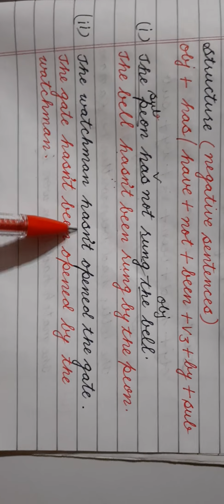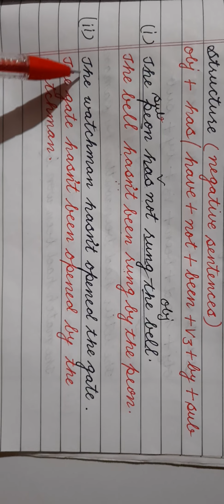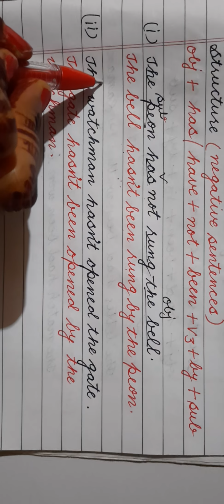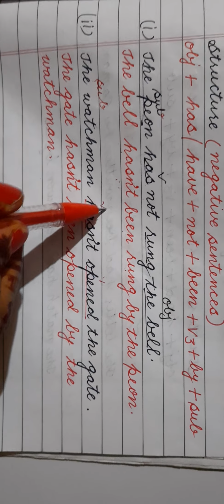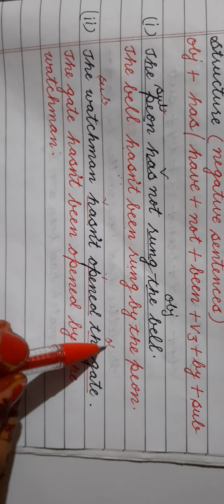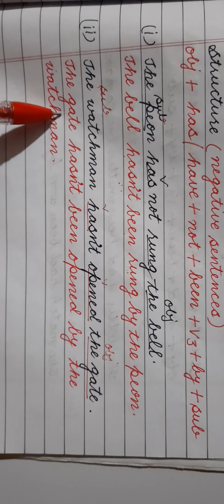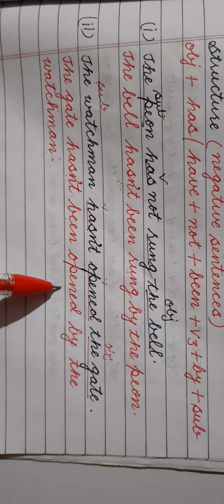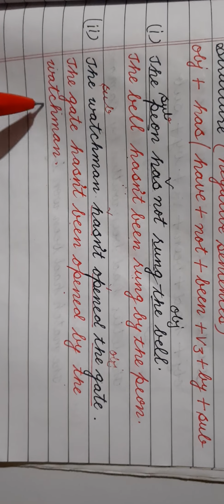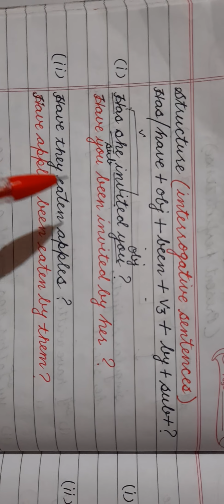Look at the next one. The watchman hasn't opened the gate. The watchman, this is the subject. Has opened, this is the verb. And the gate, this is the object. The first object, the gate. Hasn't, then been, then third form of the verb, opened, then by, then the subject, the watchman.